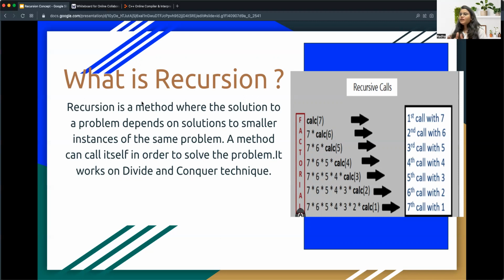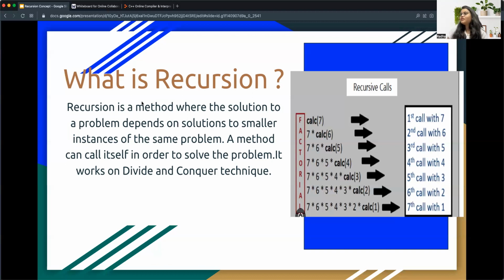Here you can see that it works on the principle of the divide and conquer technique. So let me tell you what the divide and conquer technique is. It's basically nothing. As I told you, to solve a recursion problem, we divide the problem into subproblems, get the solution of the subproblems, and combine the solutions of the subproblems to get the solution of the bigger problem. Let's understand what I mean to say.